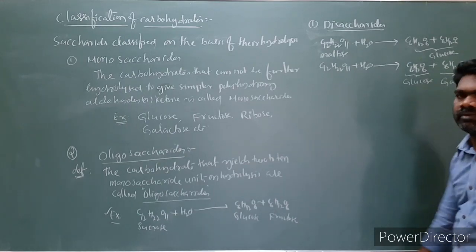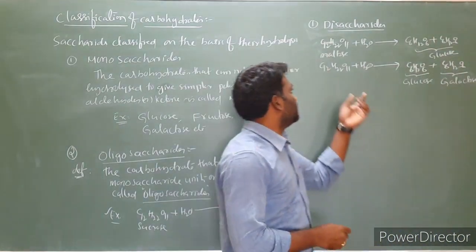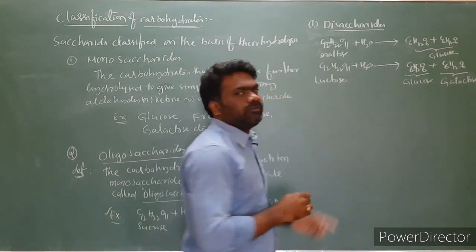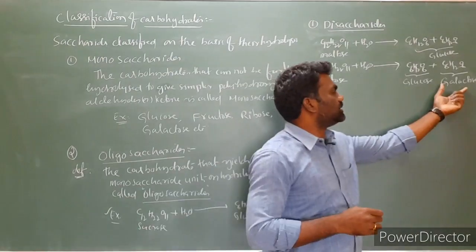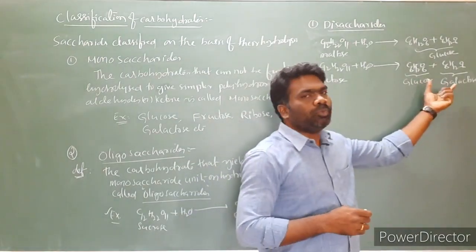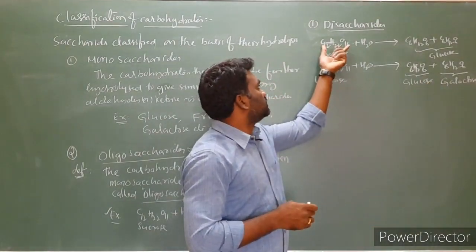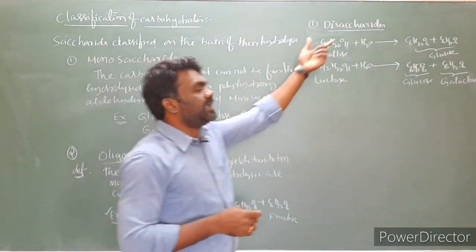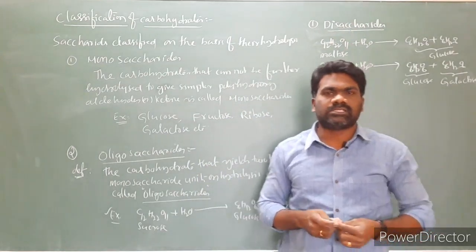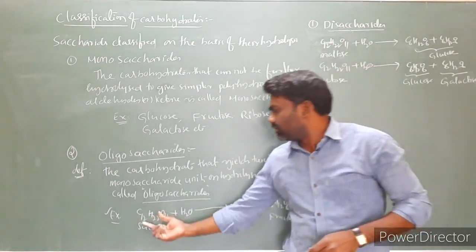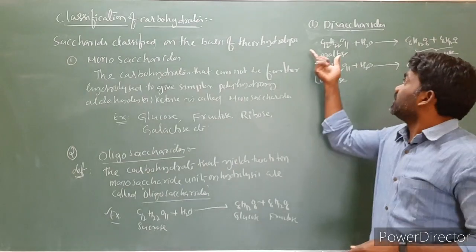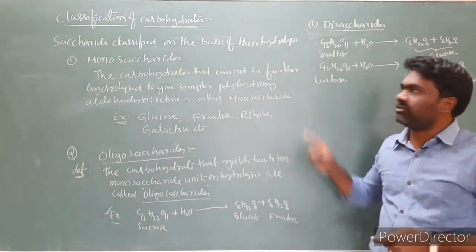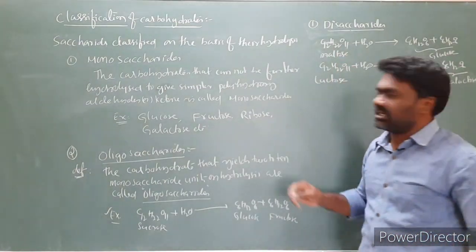So upon hydrolysis of lactose, one product is glucose, another product is galactose. So we got two monosaccharide units upon hydrolysis. So maltose, lactose, and sucrose are disaccharides. Upon hydrolysis of sucrose, maltose, lactose, they will give two monosaccharide units, so we call them disaccharides.